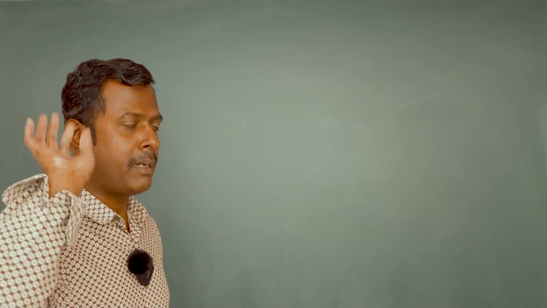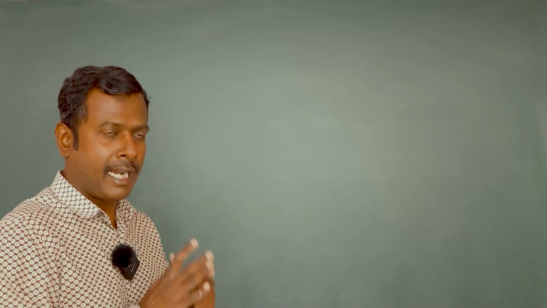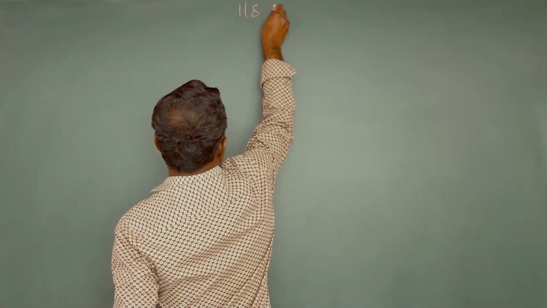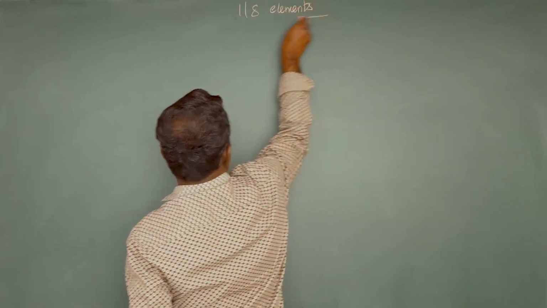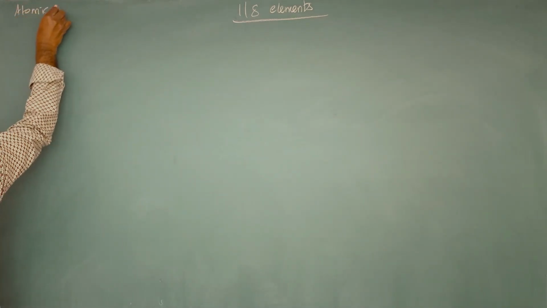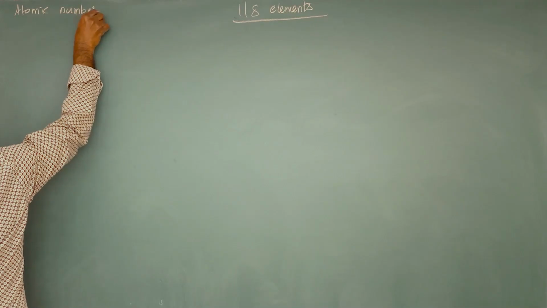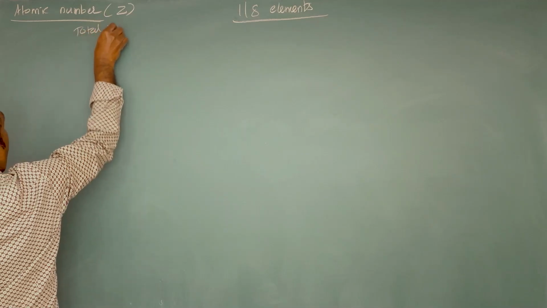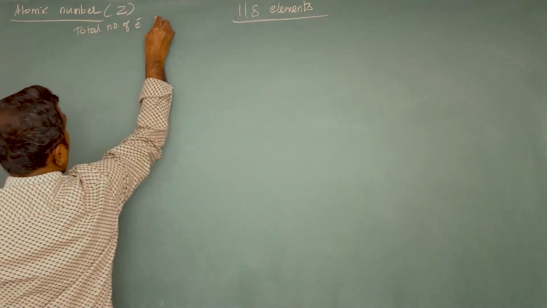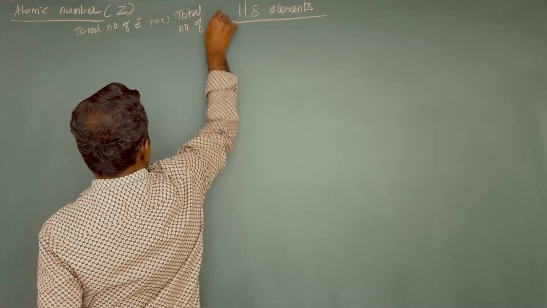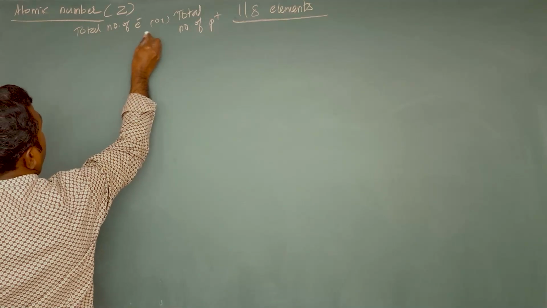So now based on atomic numbers only, the elements are classified basically. Atomic number is very, very important. We know that there are 118 elements in chemistry. So what is atomic number? It is symbolized as capital Z. It is either the total number of electrons or total number of protons. We know that in an atom always these 2 numbers will be equal.